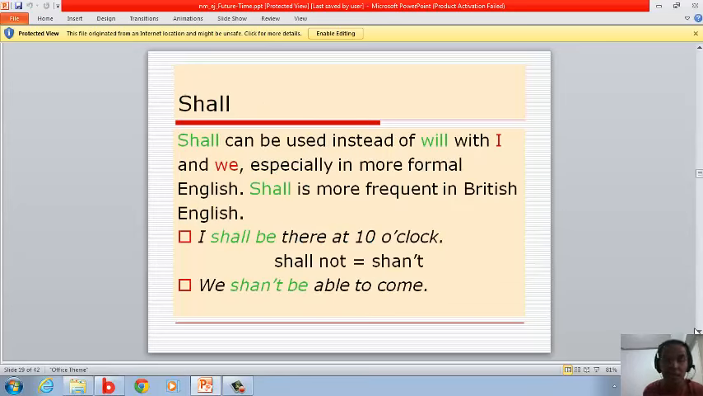Shall. Shall can be used instead of will with I and we, especially in more formal English. Shall is more frequent in British English. I shall be there at 10 o'clock. Shall not, shan't. We shan't be able to come. We use shan't in the negative form and shall in the positive form.